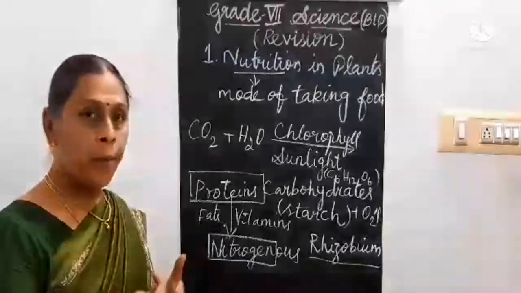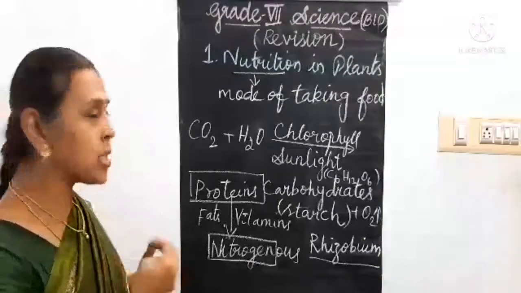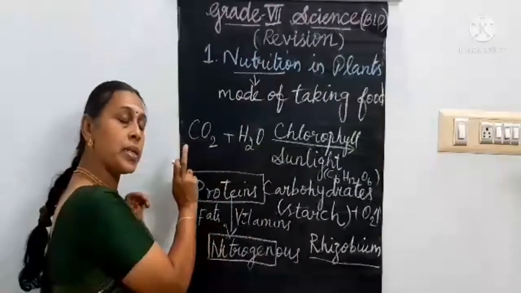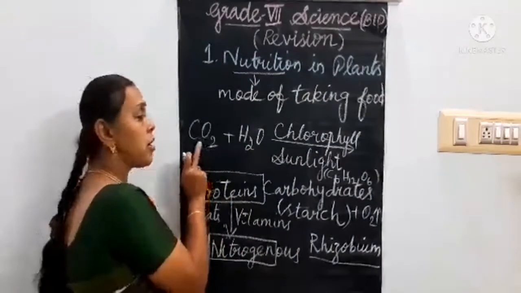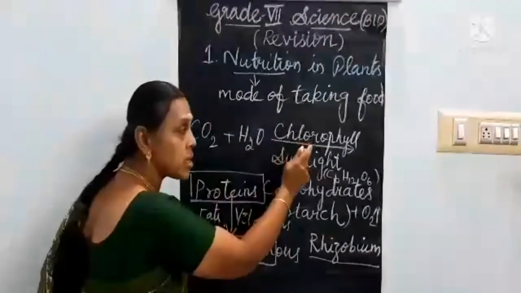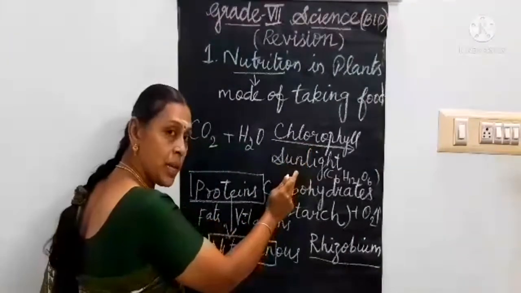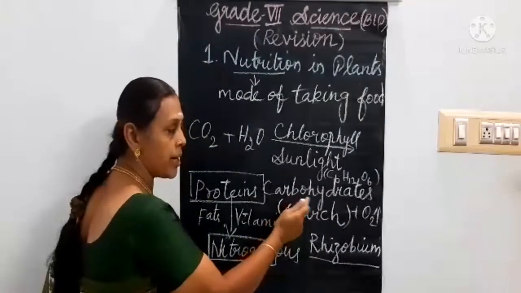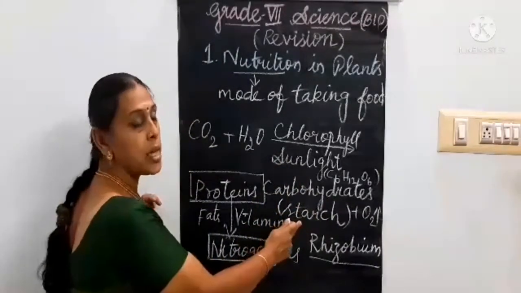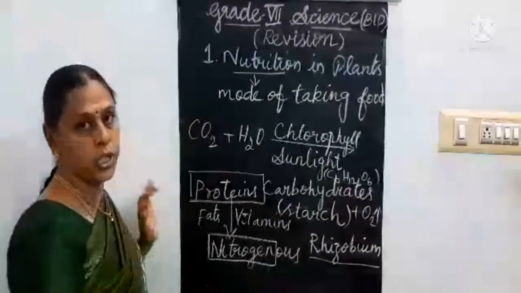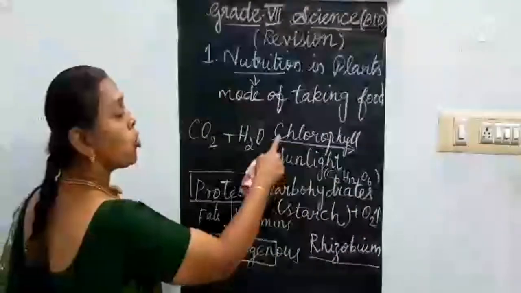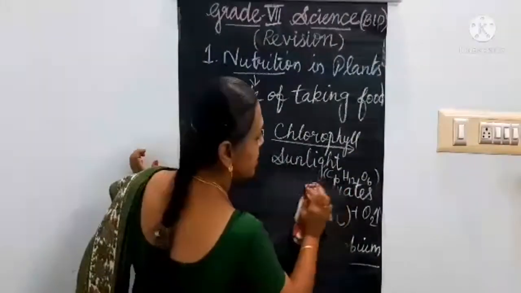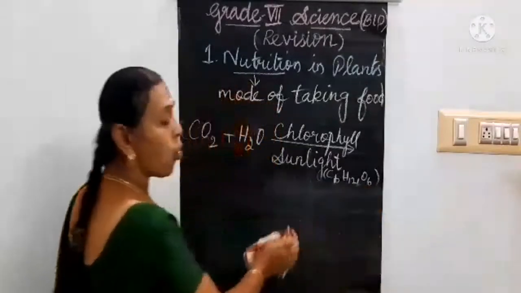The plants prepare their own food by the process called photosynthesis, and photosynthesis can be represented by this equation: carbon dioxide plus water, in presence of chlorophyll pigment, using the main source called sunlight, they prepare the food called carbohydrates, stored in the form of starch, and they release oxygen. And chlorophyll is the main pigment present in the plants which helps the plants to prepare their own food.